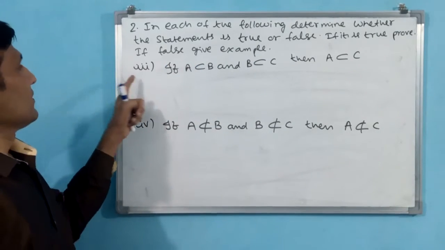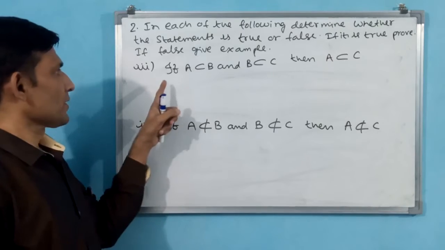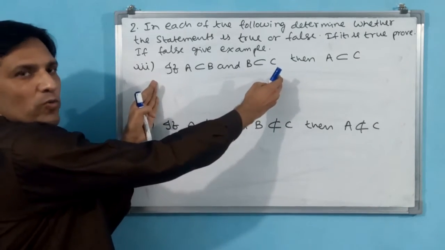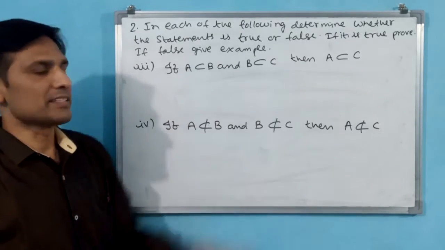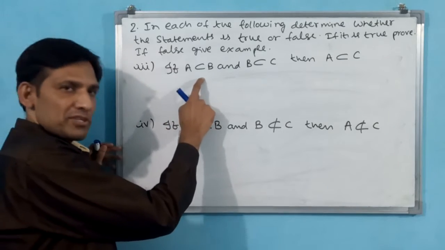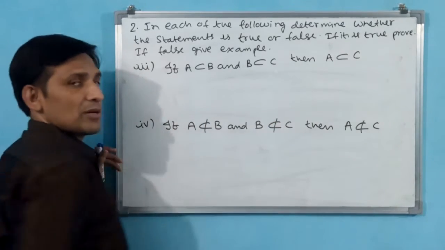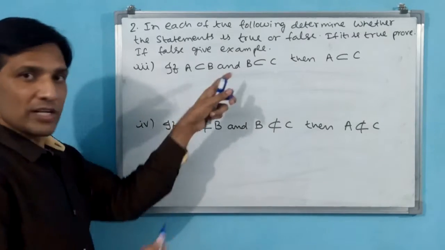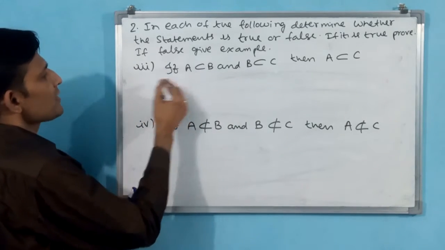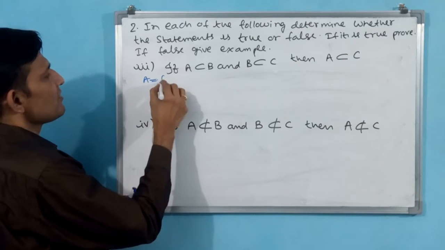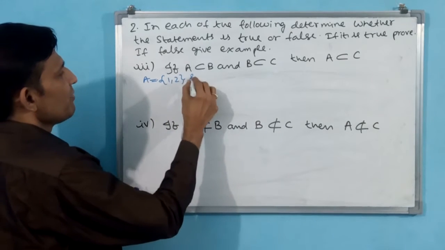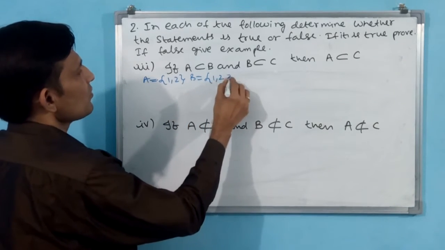Okay, see, third part of the second question. These two conditions we have to fulfill anyway, then we have to see this third condition. A is a subset of B, B is a subset of C. Then A is a subset of C, it is telling. Let us see. First two conditions you have to fill. A is a subset of B means again I am taking A equal to {1, 2}, B equal to {1, 2, 3}.